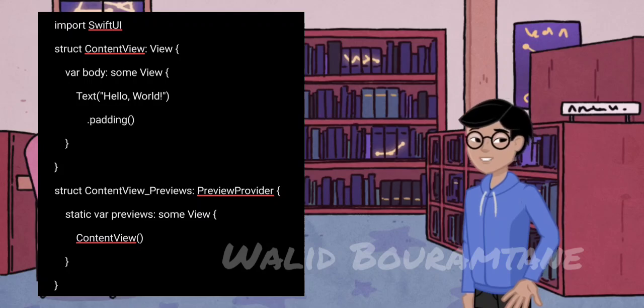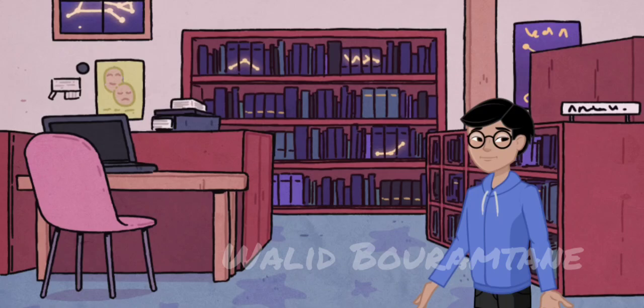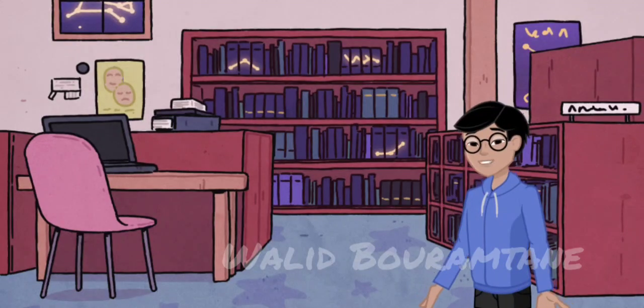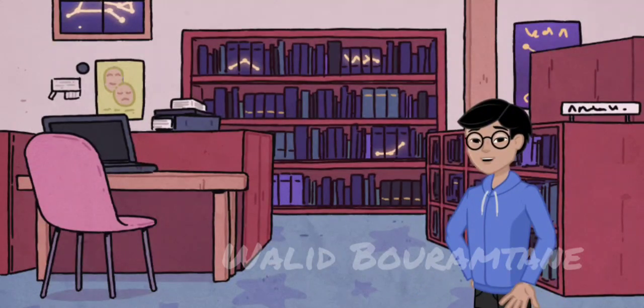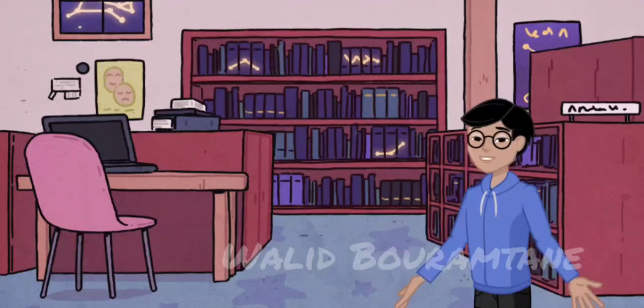This SwiftUI view displays "Hello, World" with some padding. Swift's modern syntax, safety features, and performance make it a powerful language for developing applications across the entire Apple ecosystem. Its combination of readability and expressive power has made it a popular choice among developers.